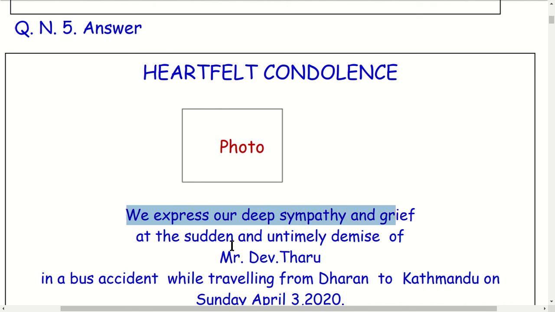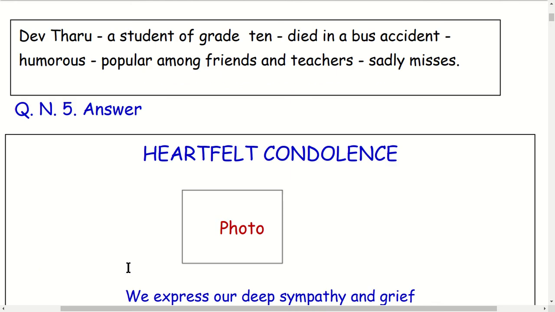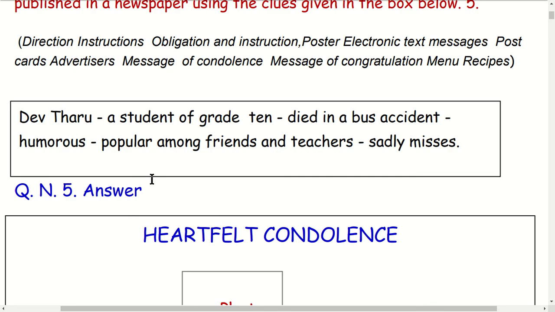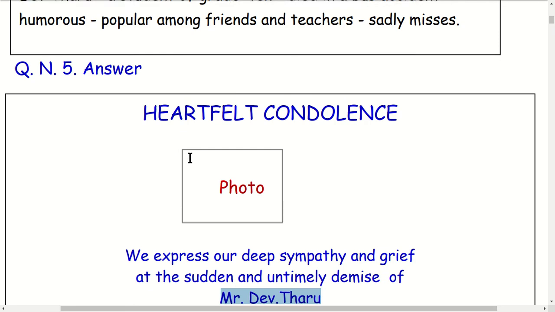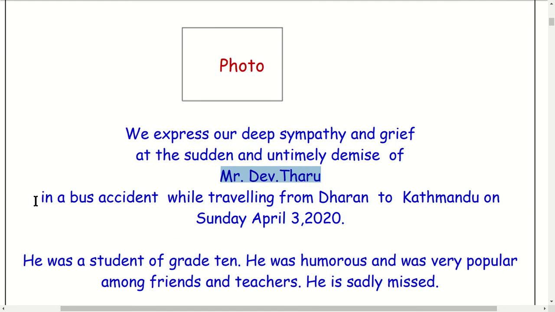Sympathy and grief at the sudden, means by chance, at once, sudden and untimely, before time, demise of Mr. Dev Tharu, a student of grade 10. Okay, this is not mentioned here in the question. However, I added this one to make this readable. When did he die? In a bus accident, suppose.